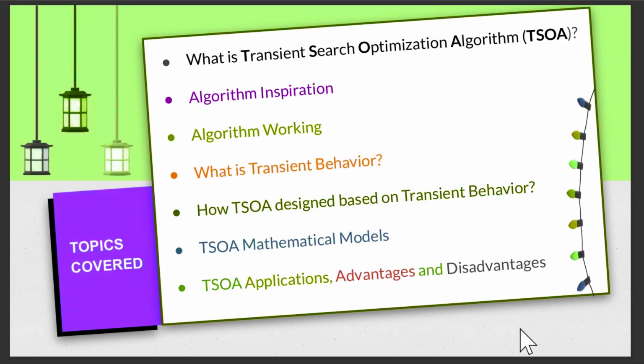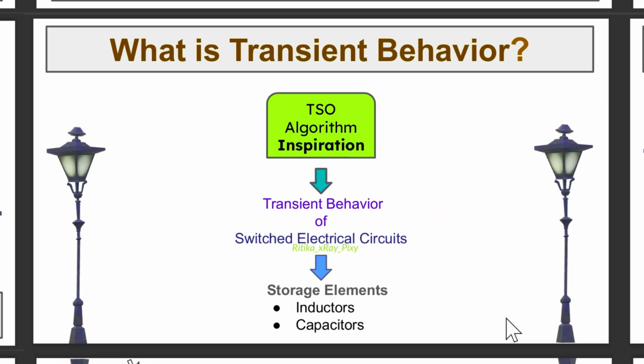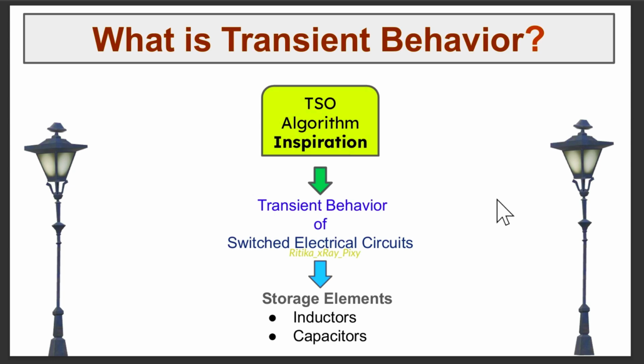So first question is, what is transient behavior? As this algorithm simulates the transient behavior of electric circuits, first we will understand this behavior so that we can easily understand how this algorithm is working. Here you can see the main inspiration behind this algorithm, that is the transient behavior of switched electrical circuits that include energy storage elements like inductors and capacitors.